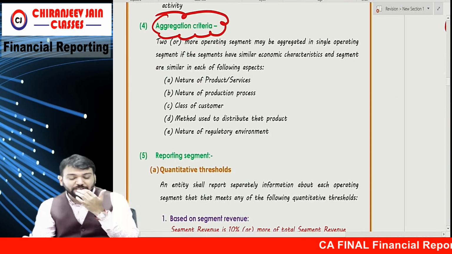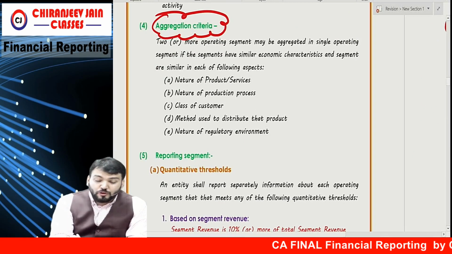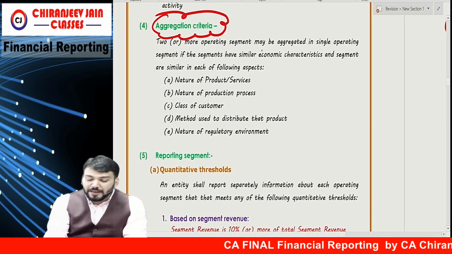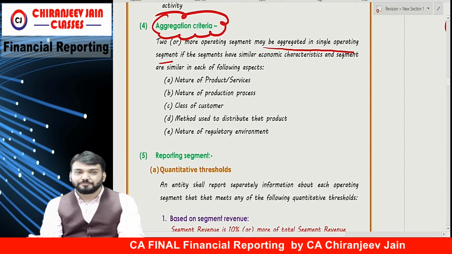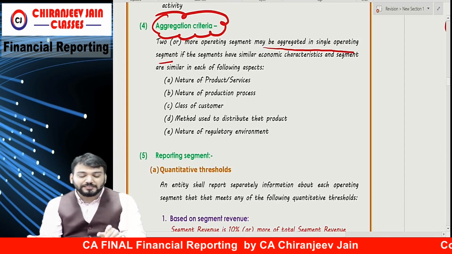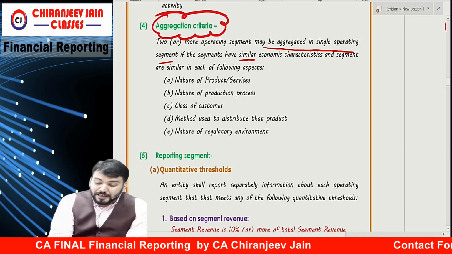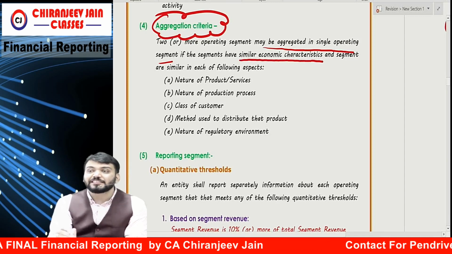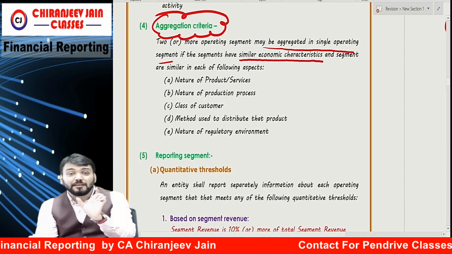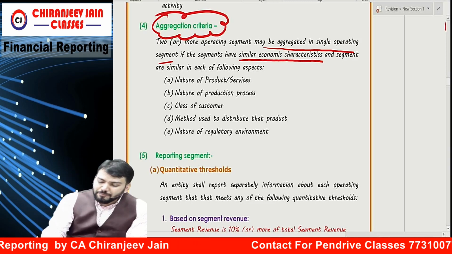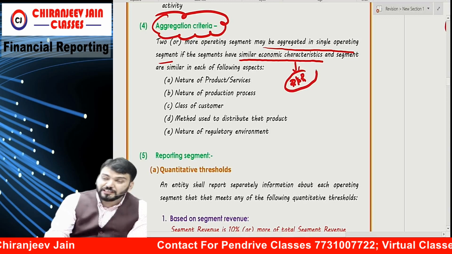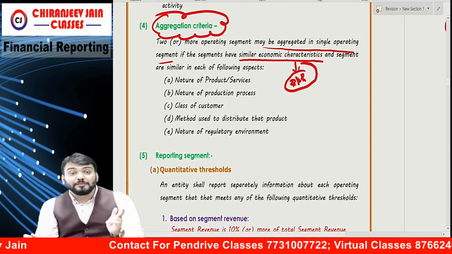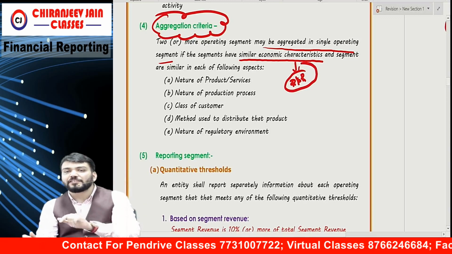For the purpose of this chapter, 2 or more operating segments may be aggregated into a single operating segment if they have similar economic characteristics, meaning their risk and return are the same.